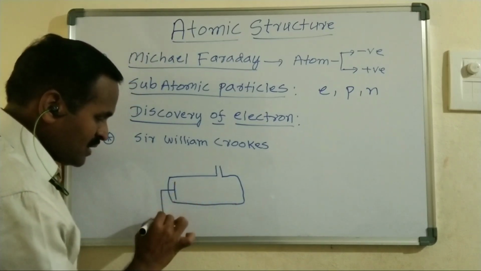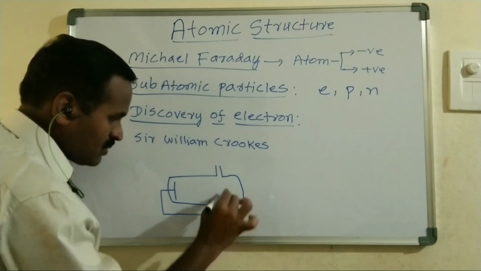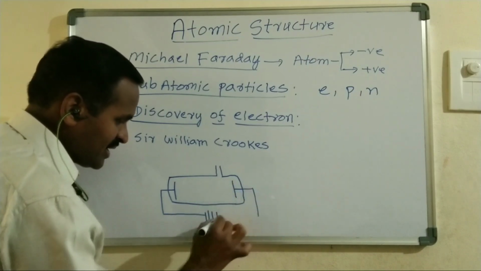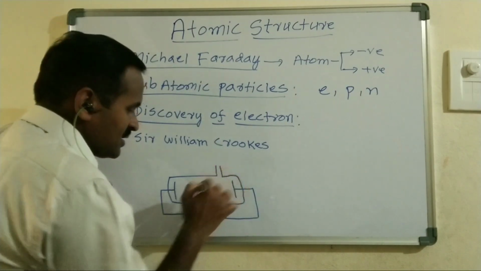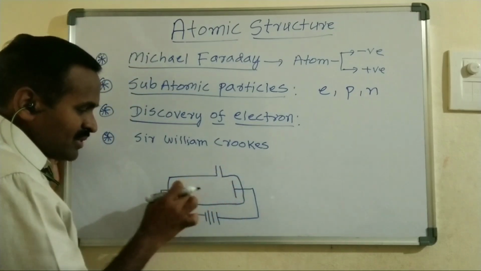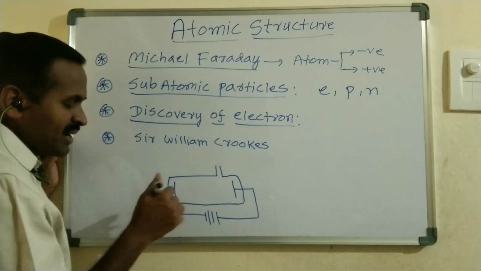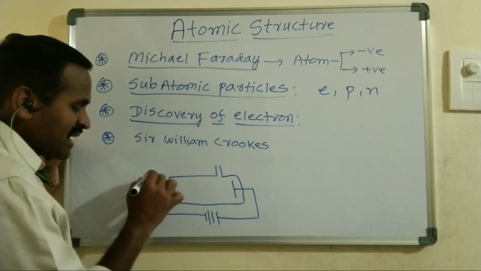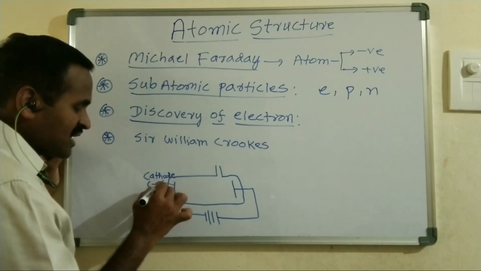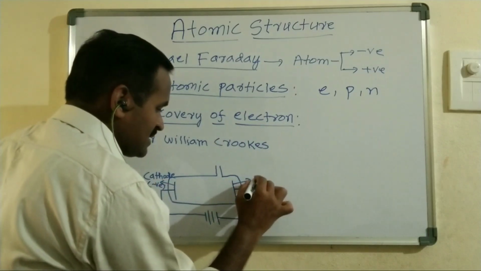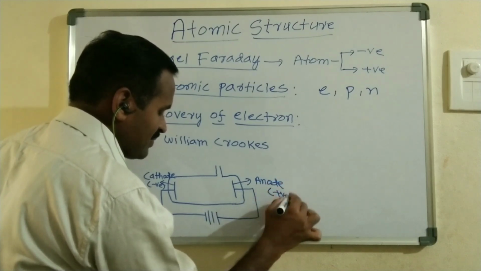One metal plate is connected to a high voltage battery, and another metal plate is at the other end. This glass hollow tube is fitted with the two metal plates. One plate acts as the cathode, which is negatively charged, and the other is the anode, which is positively charged.